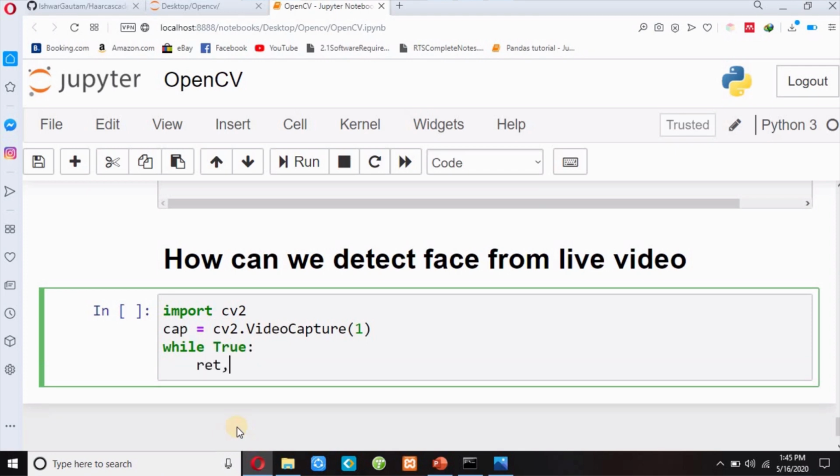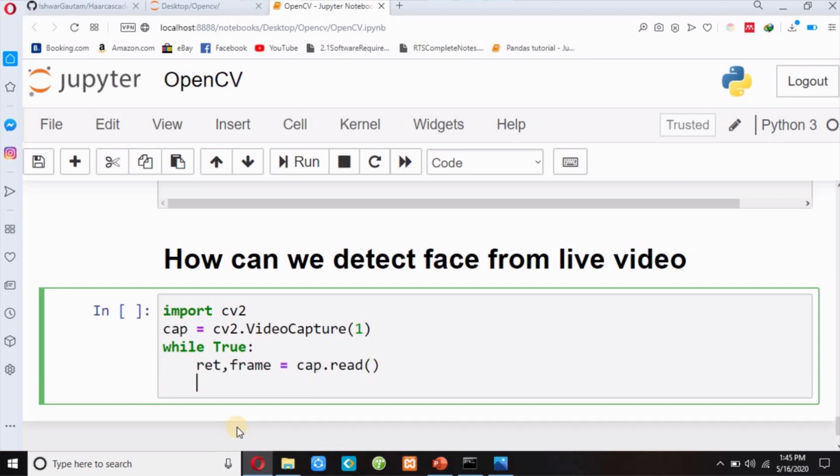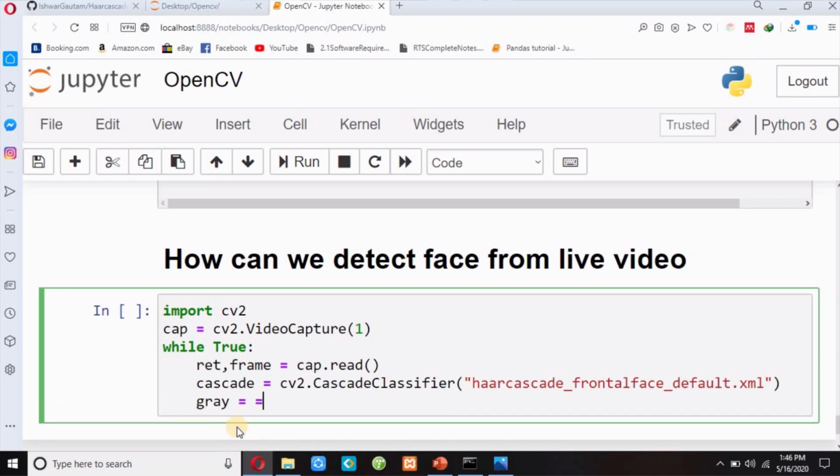Inside this I will read my image with cap.read, and then I will use my same classifier, cv2.CascadeClassifier, and I have to pass haarcascade_frontalface_default.xml, and then I have to convert my image into a grayscale image, cv2.cvtColor.